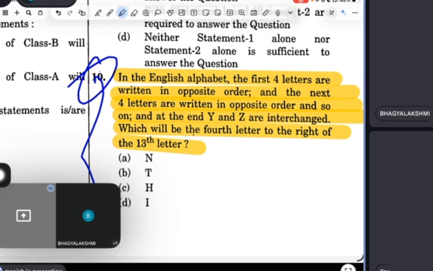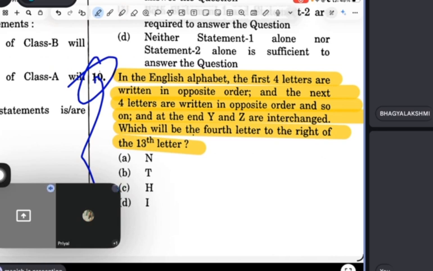Guys, you have 30 seconds. Manish, within 30 seconds, how can we do this? The first four letters are written in opposite order. This is an easy question, guys. Okay, solve. This is an alphabet series, guys. And the next four letters are written in the opposite order. A, B, C, D, E, F, G, H.